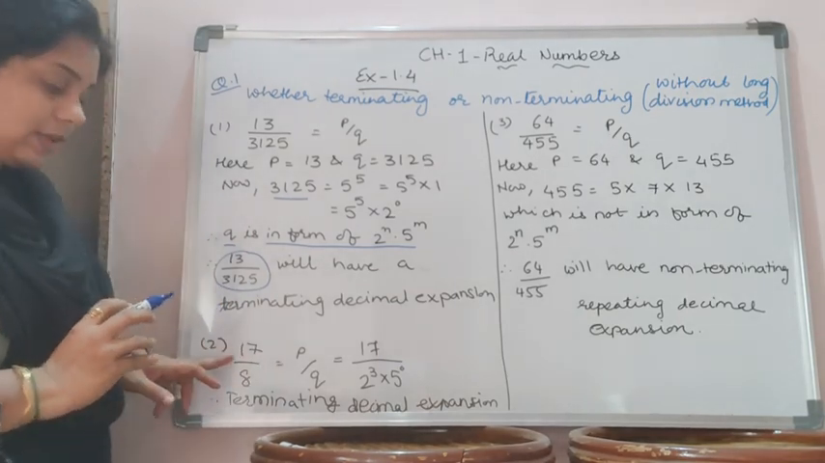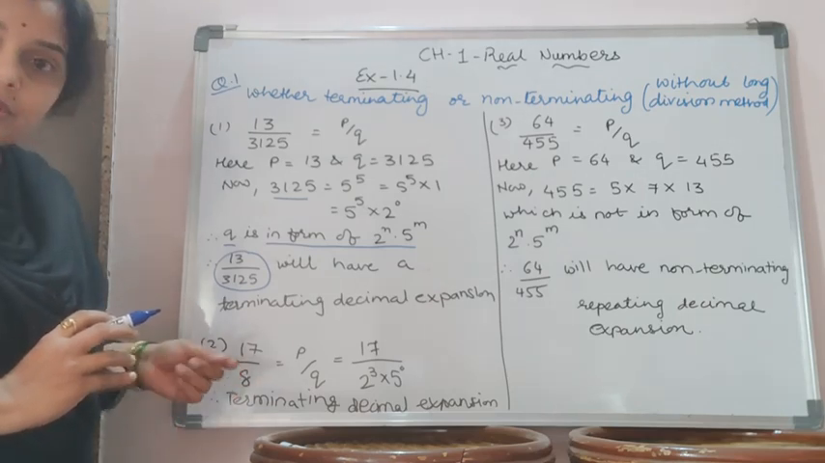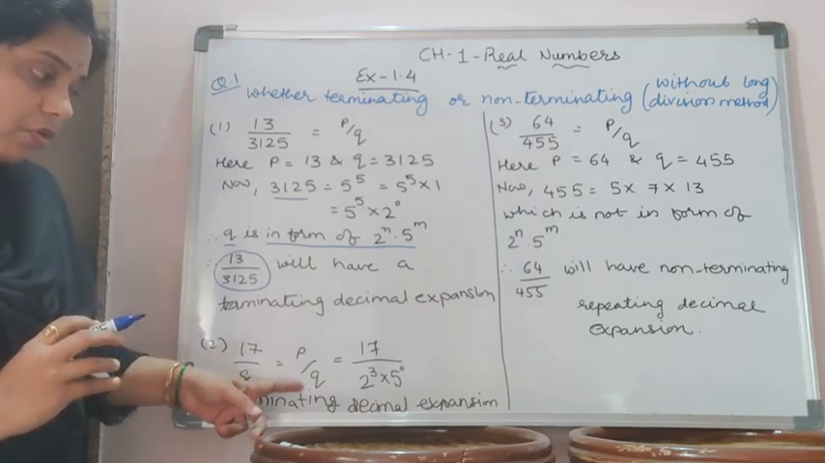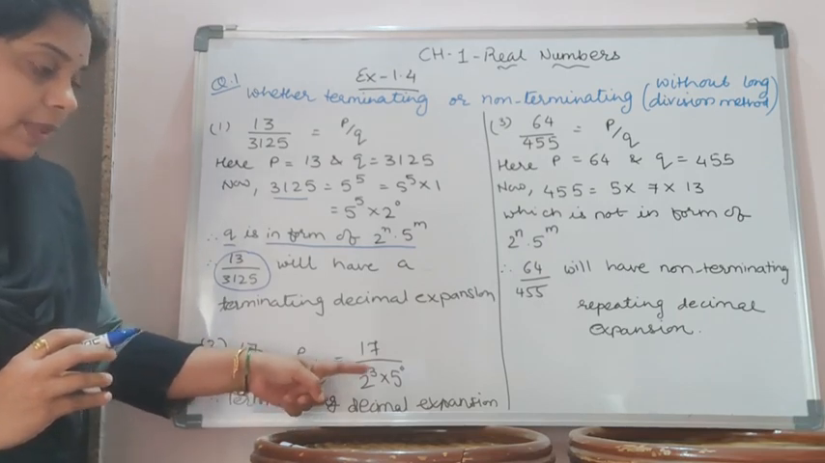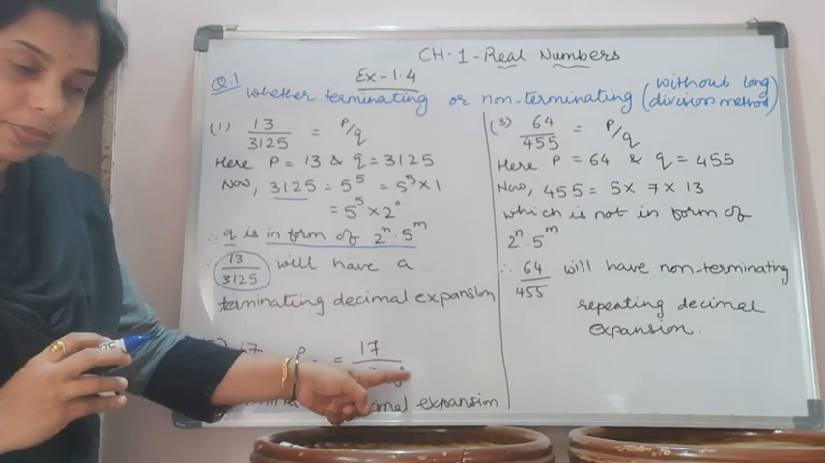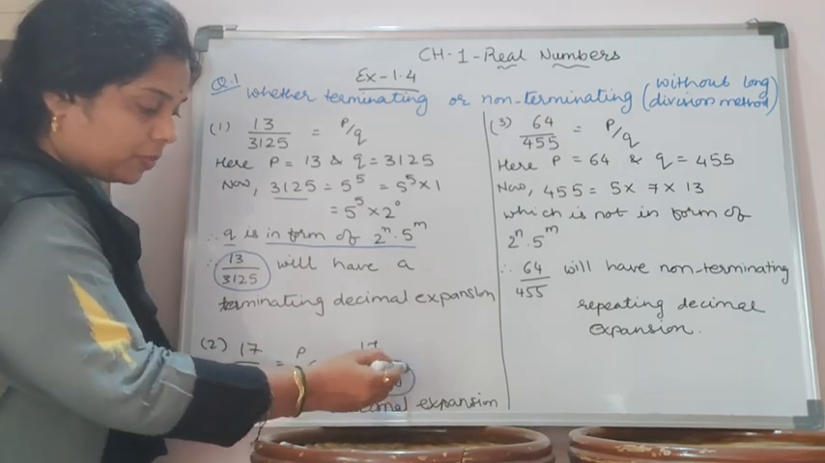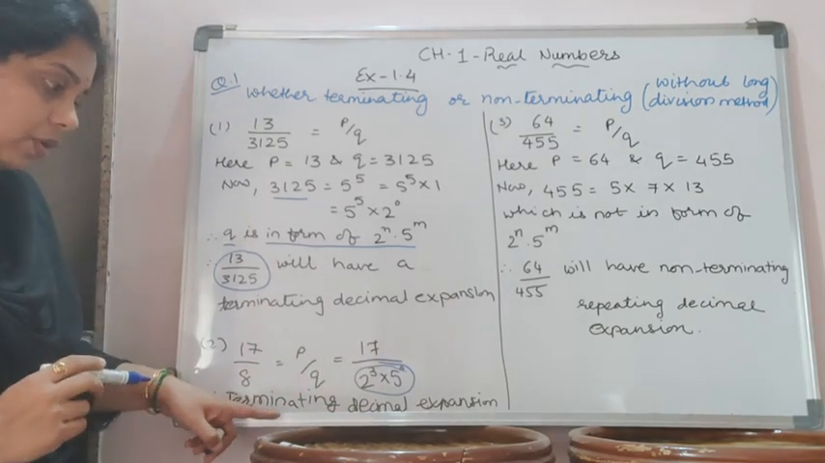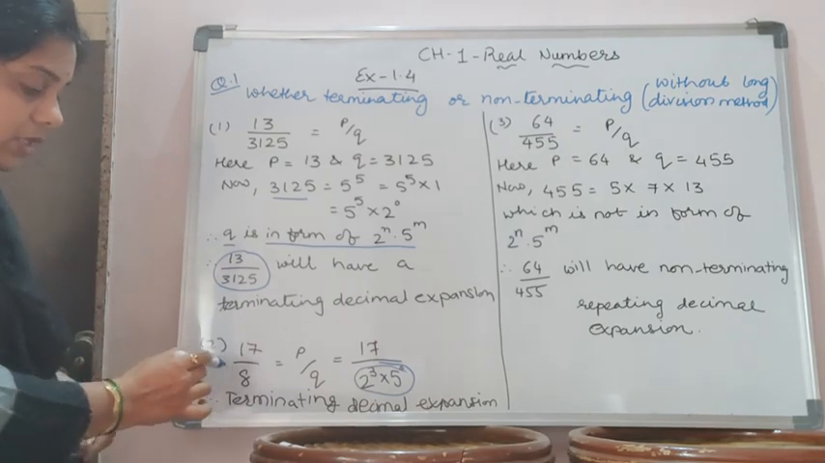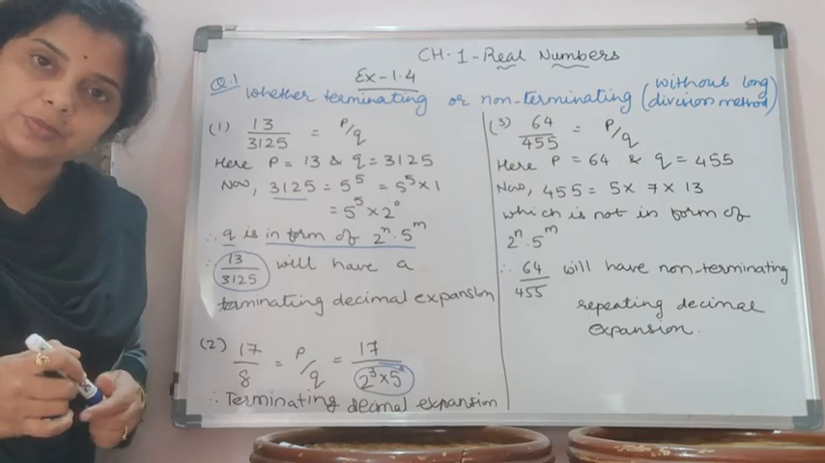Now second, 17 by 8. We have just seen the example just before 2 minutes. It is in the form of p by q. Again 17 by 8, q is 2 raised to 3 into 5 raised to 0. So again q is also in the form of 2 raised to n into 5 raised to m, and therefore this number 17 by 8 has a terminating decimal expansion.